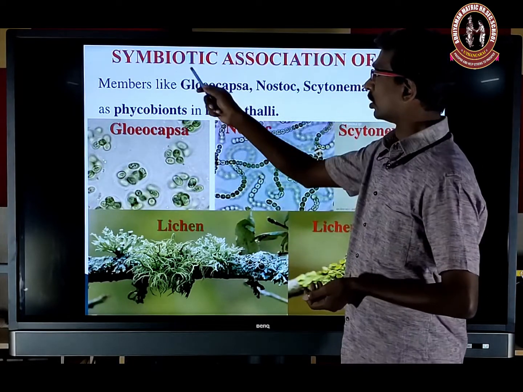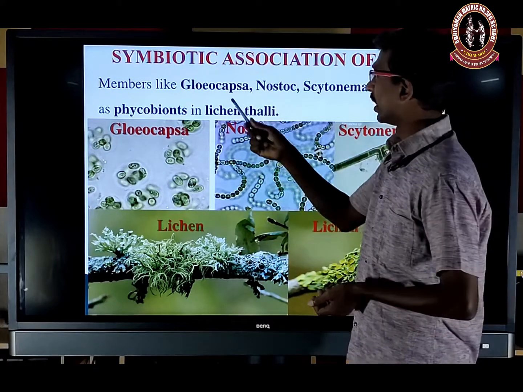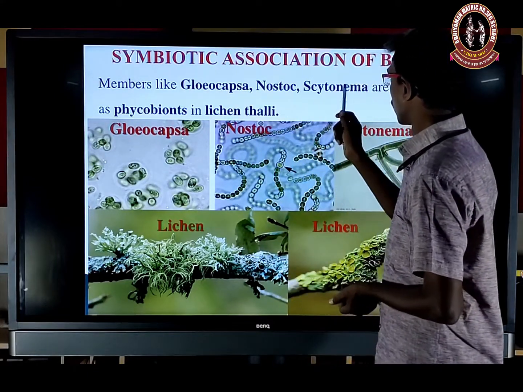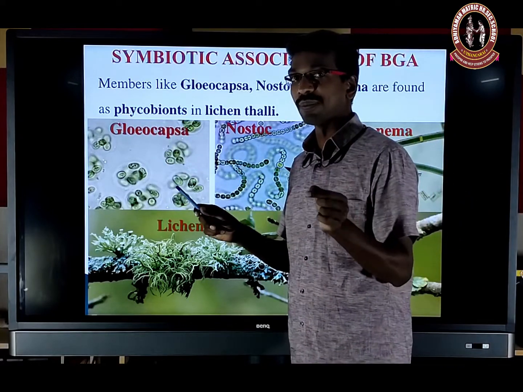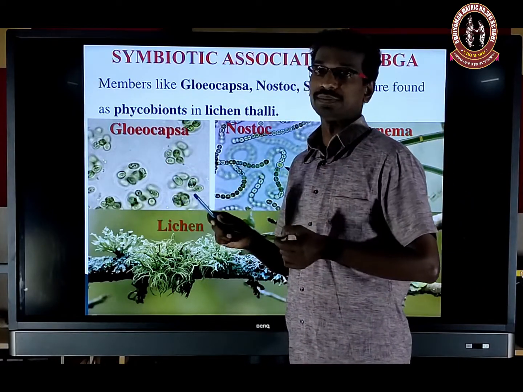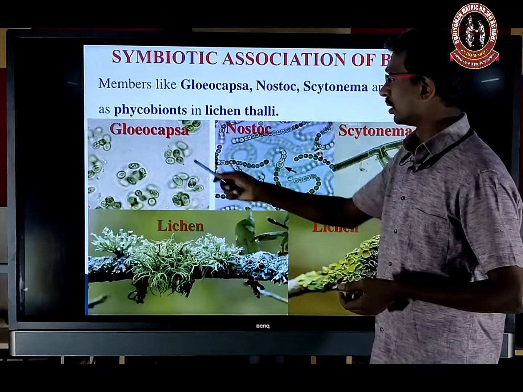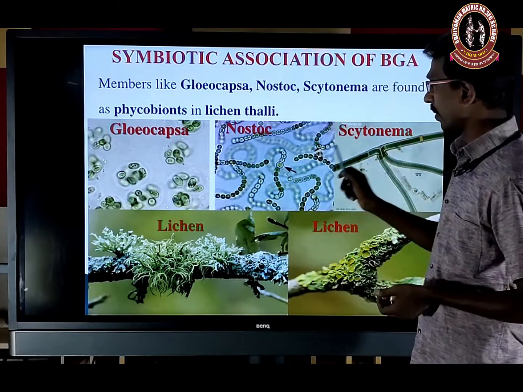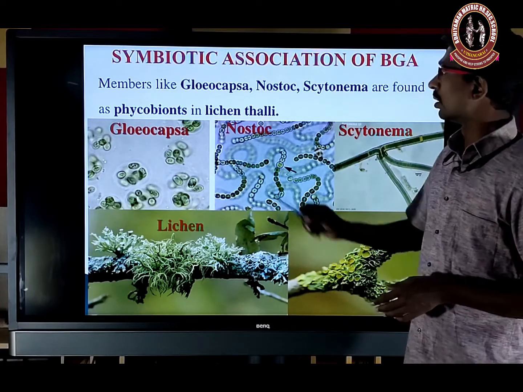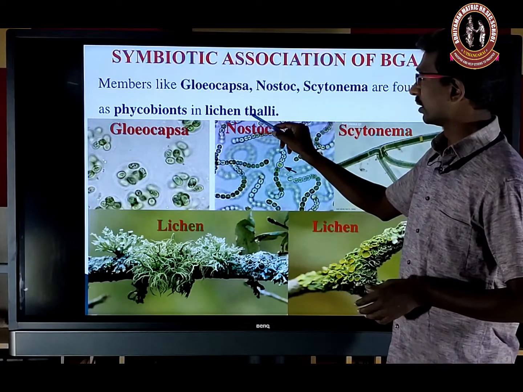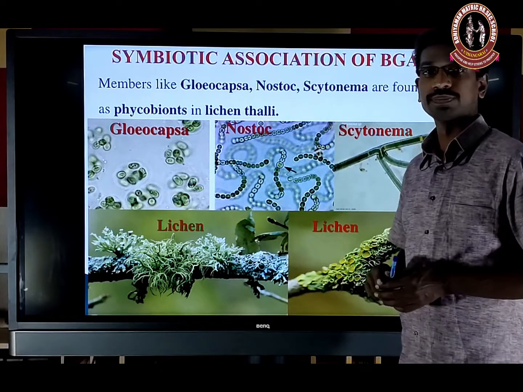That is a lichen. Some members of the cyanobacteria like Gloeocapsa, Nostoc, and Scytonema are found as a phycobiont. Phycobiont means the algal partner of the lichen thallus. So that is Gloeocapsa, Nostoc, Scytonema. This is a different type of lichen. So the cyanobacteria are associated with the lichen thallus symbiotically.